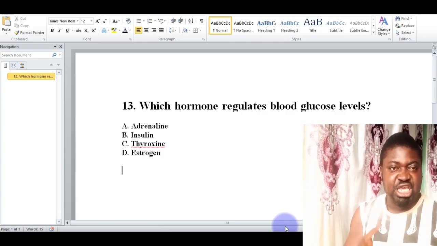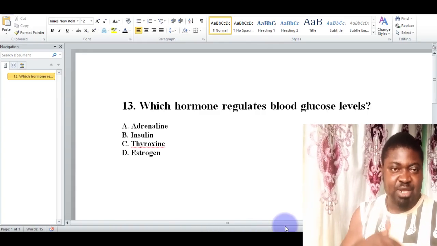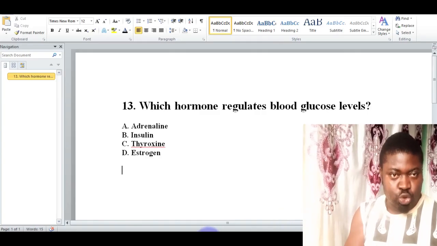Of course, this insulin is produced from the islets of Langerhans. We have the alpha and the beta cells. These two actually perform their functions in an antagonistic manner. That is, when the blood sugar level rises, insulin is secreted. And when it is lacking, then there will be a way for glycogen to be reconverted back to glucose, which can be used as a source of energy.